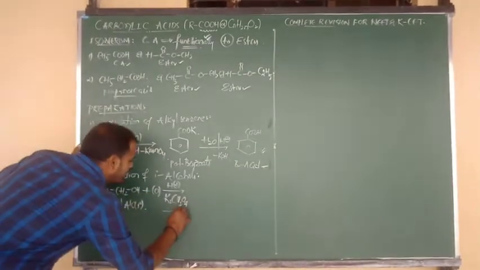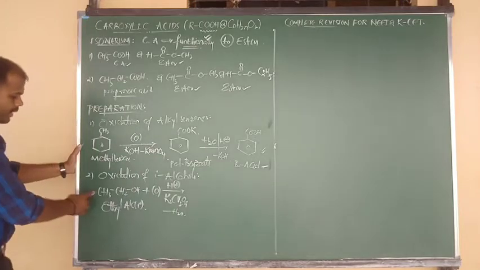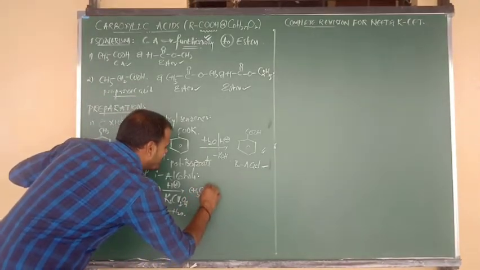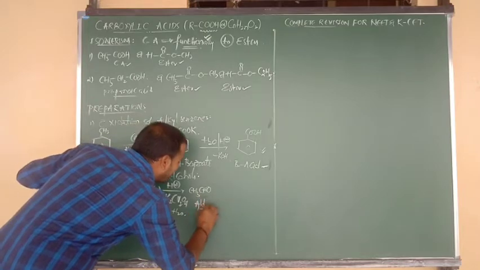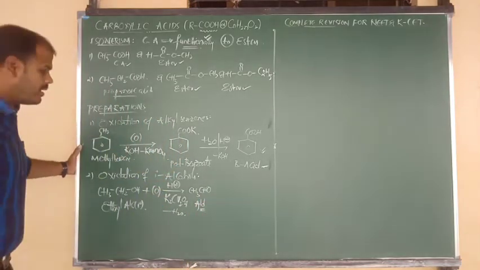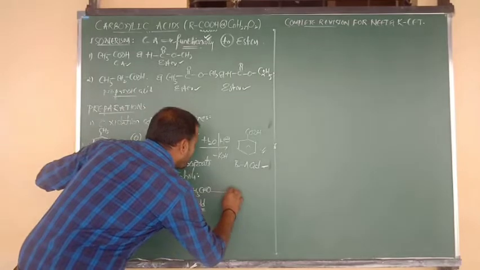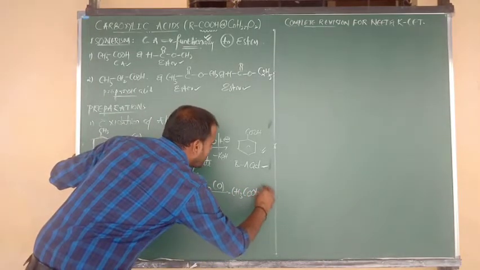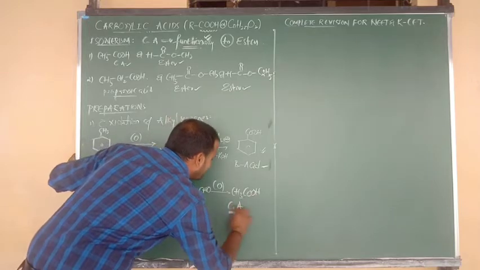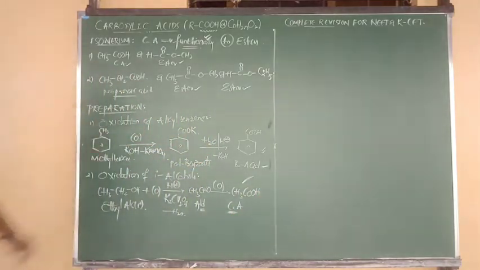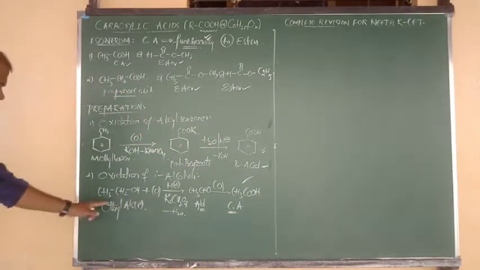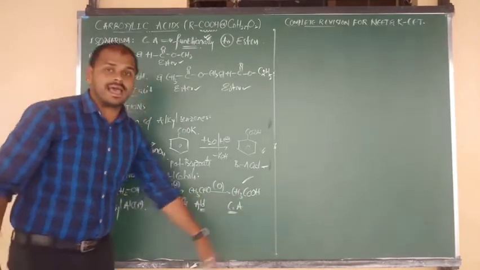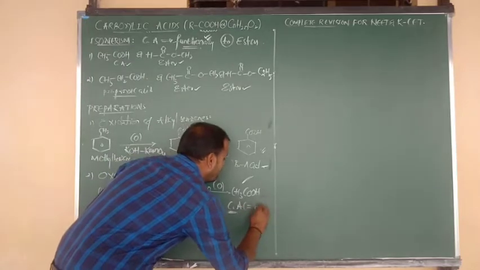HO is eliminated in the form of H2O. Remaining is CH3CHO. So first of all, what do you get, beta? Acetaldehyde. Acetaldehyde then easily undergoes oxidation. Aldehydes upon oxidation give what, beta? Carboxylic acids. And here the example is acetic acid. So once again, primary alcohols upon oxidation give carboxylic acids with an equal number of carbons.